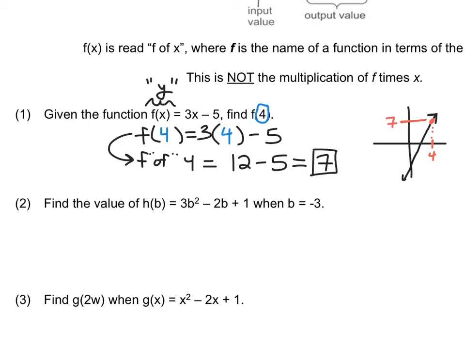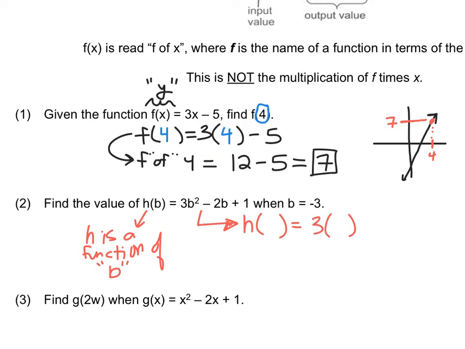This is a function, we're using h, the h function. We don't always use f, so h is a function of b. All right, so when I'm looking for h of -3, I'm replacing every b with a -3.